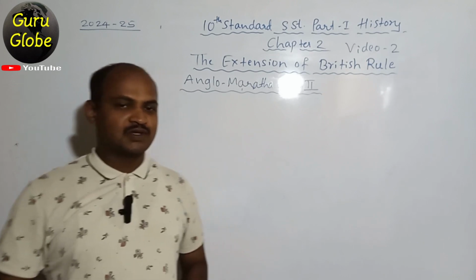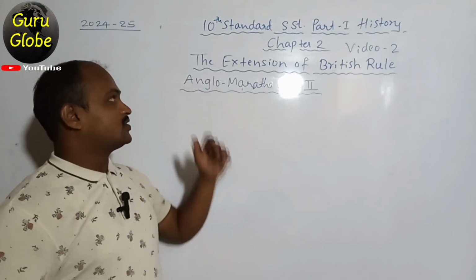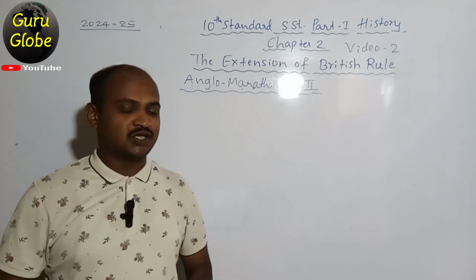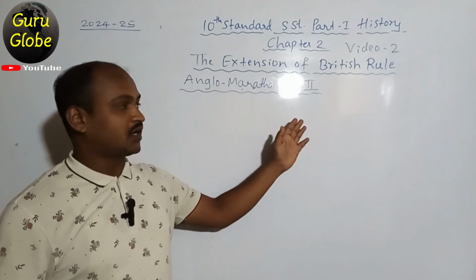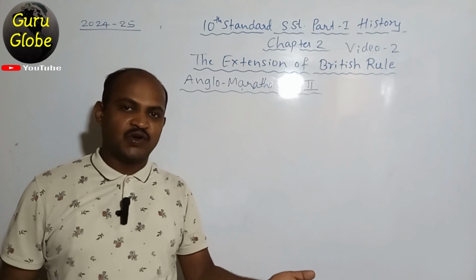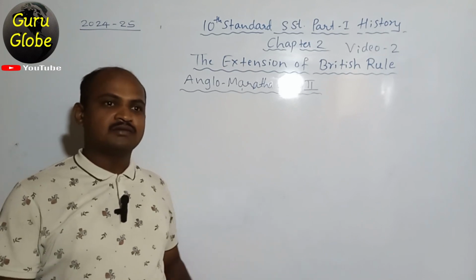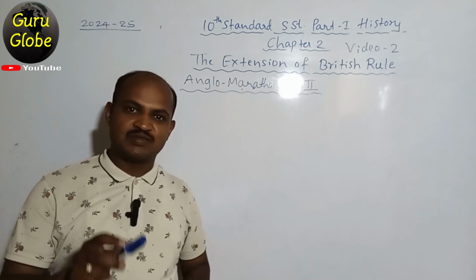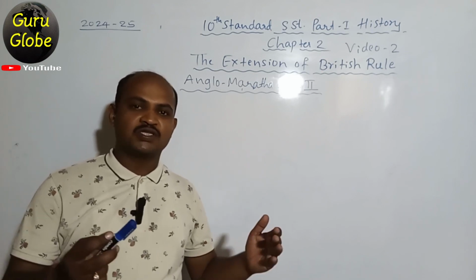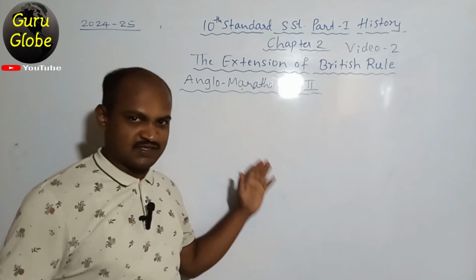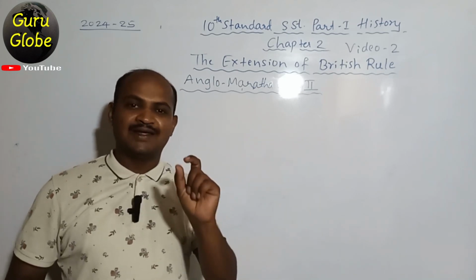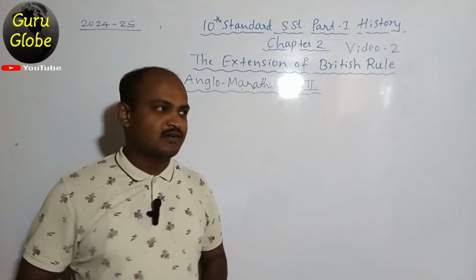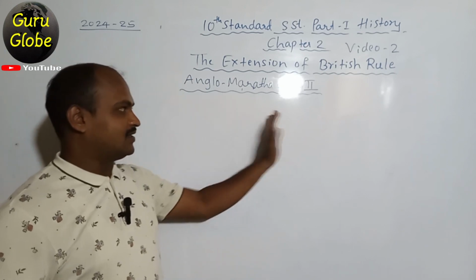Dear students, this is 10th standard Social Science Part 1 textbook, History, second chapter, The Extension of British Rule, and this is the second video. In the previous video, I explained about the First Anglo-Maratha War and the subsidiary alliance. You may watch that video before watching this one, and that video link is given in the description box. There you can check it. Okay, fine. Let's see what the content in this video is.